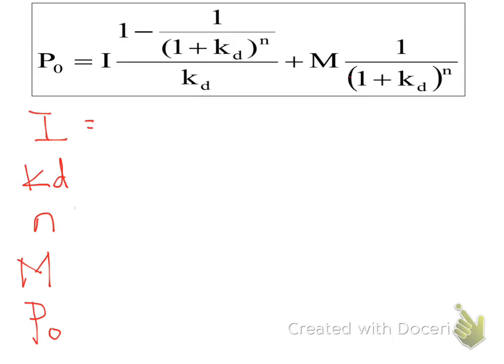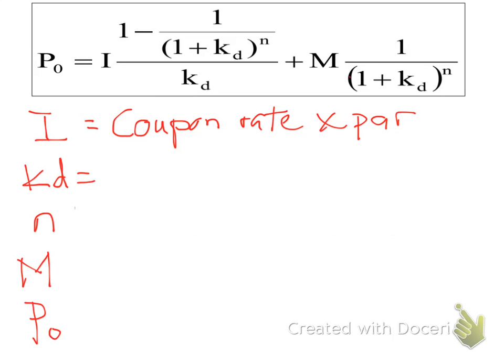So what is I? I is basically the interest that you receive. So how to get it? Use your coupon rate times your par value. This is I. Second, KD is the required rate of return, or you can say it is your yield to maturity or market interest rate. Bear in mind it is the market interest rate, or required rate of return.